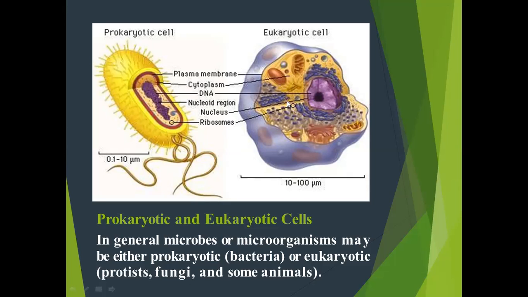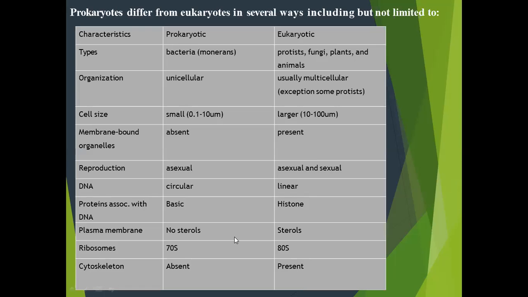There are ribosomes, bead-like structure that are present outside the nucleus. They help. This is also known as protein synthesis apparatus. This prokaryotic and eukaryotic cell in general microbes or microorganisms may be either prokaryotic and eukaryotic. These are the example of this prokaryotic and eukaryotic cell. It's a difference between prokaryotic and eukaryotic cell.